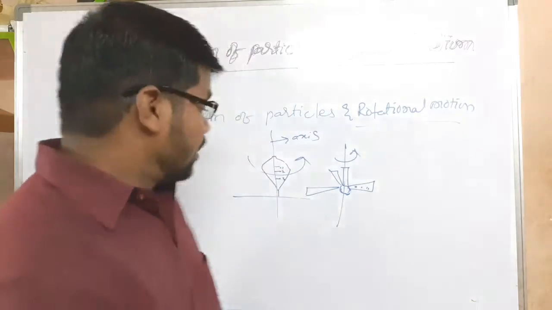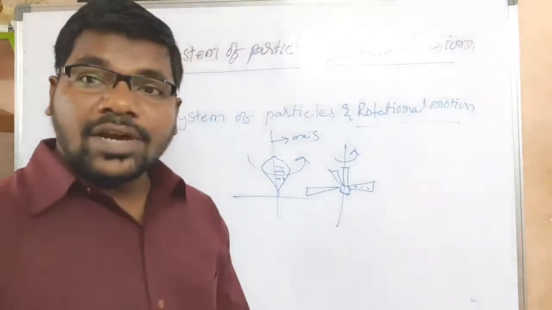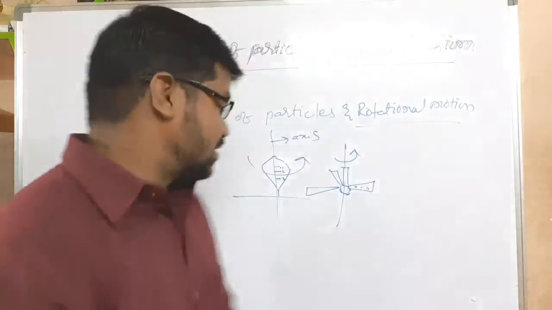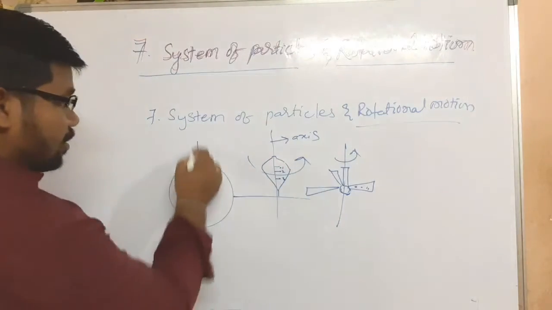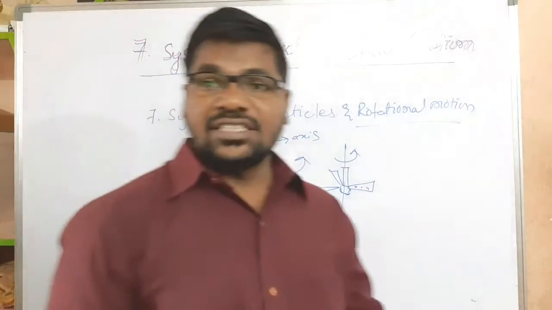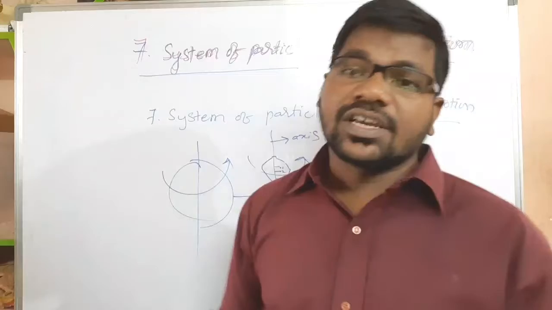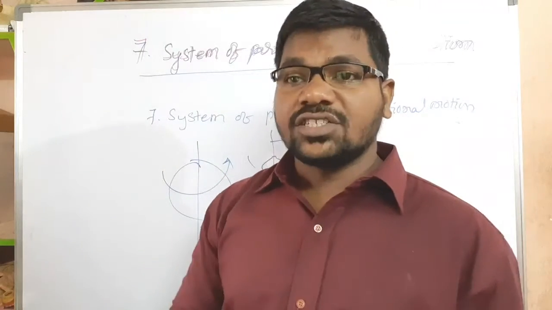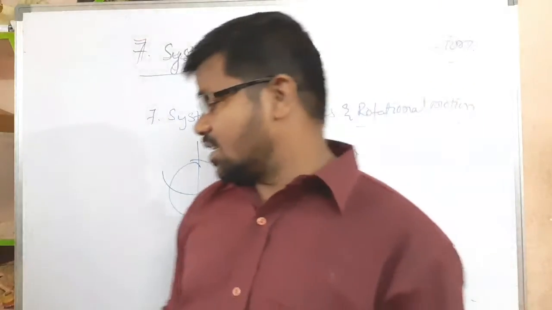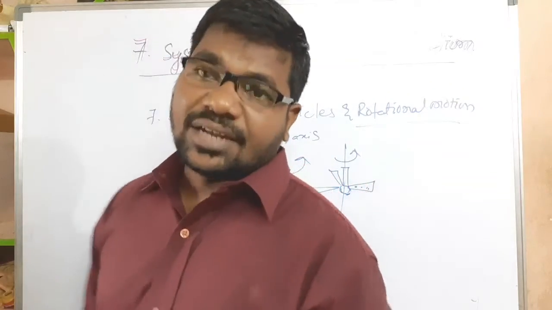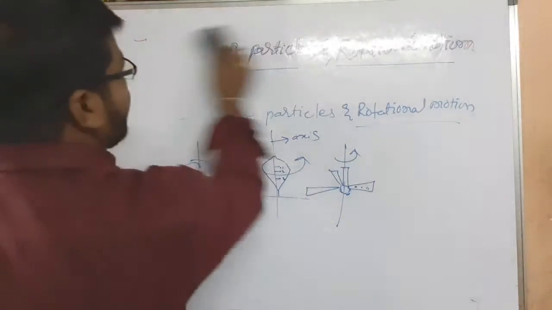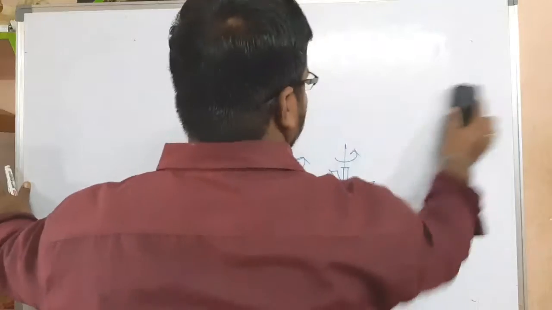Examples: top, fan, and the earth is rotating about its own axis. With respect to that axis, we say that is rotational motion. Understand, my children? This is the meaning of the title. Now coming to the main content.